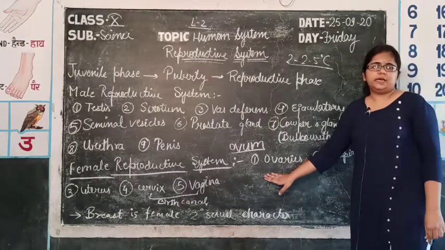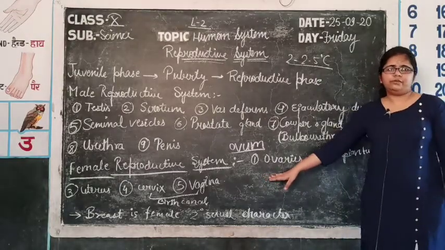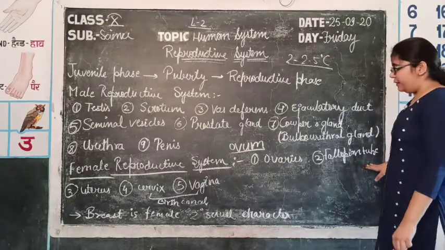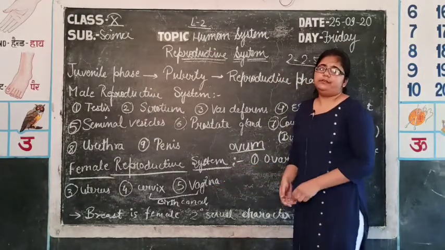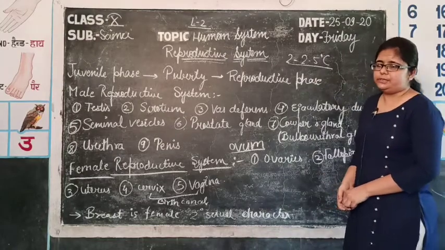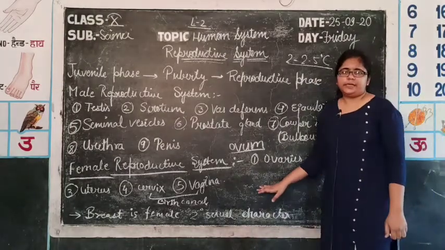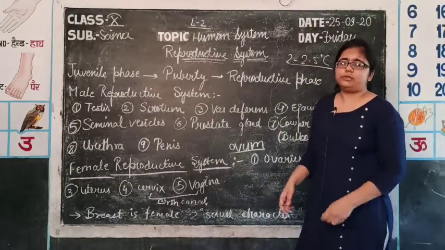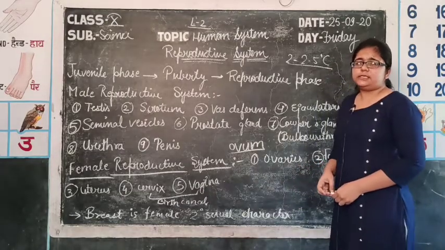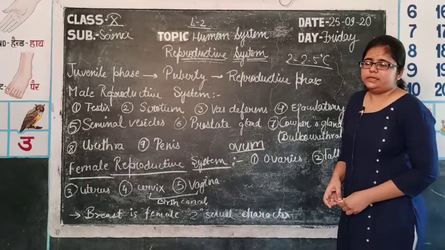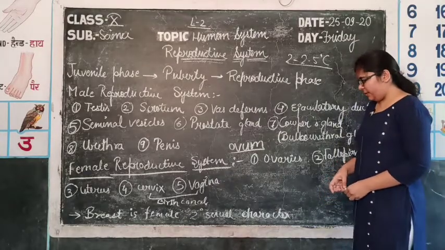So ovaries are the primary reproductive organ of females, but the fallopian tube, uterus, cervix and vagina are the female secondary sexual organs. There is a misnomer that breast, that is mammary glands, are also secondary sexual organs of females, but breast is a secondary sexual character. These are not organs of the female body.